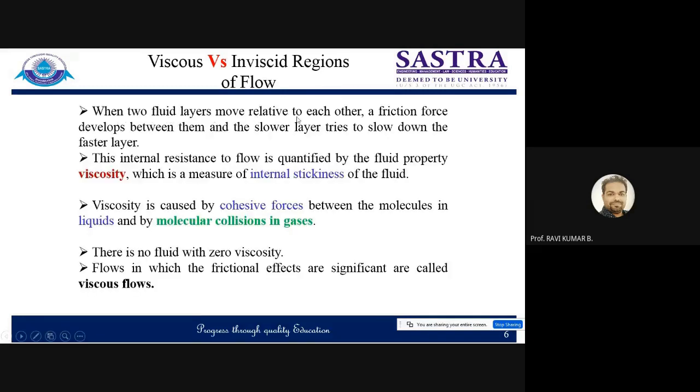Now, if two fluid layers move relative to each other, a frictional force develops between them, and that slows the layers; that is known as viscosity. This internal resistance to flow is quantified by the fluid property called viscosity, which is a measure of internal stickiness of fluid. How is viscosity happening? It is due to the cohesive forces between the molecules of liquid, and by molecular collisions in gases.